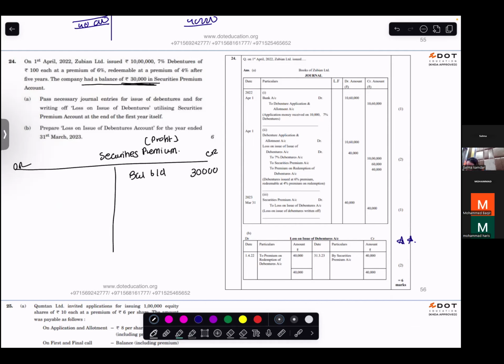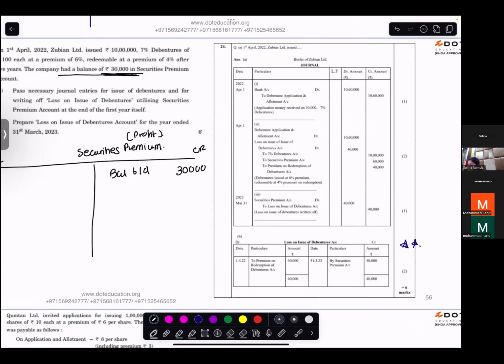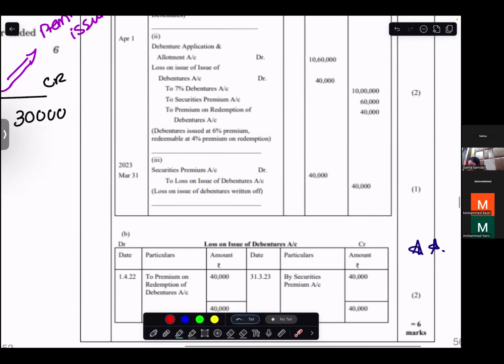Then you will see everywhere where you've written securities premium. Securities premium is also premium on issue. If it's premium on issue or securities premium, it means the same thing. Now see where is securities premium?